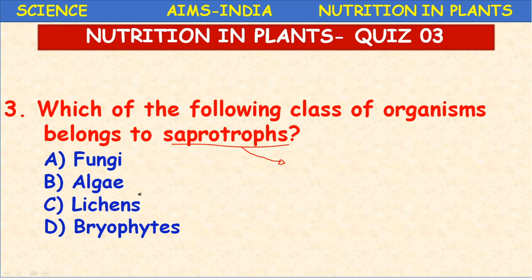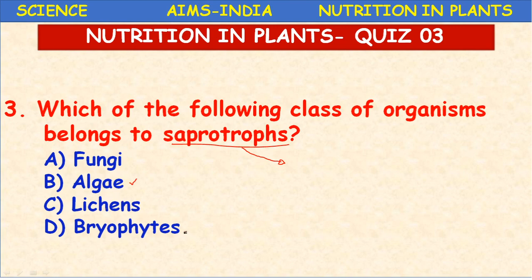So here the algae can undergo photoautotrophic nutrition, and fungi is a heterotrophic plant. It is a non-green plant, whereas lichens also undergo photosynthesis because they are a combination of algae and fungi, so you can see autotrophic nutrition.